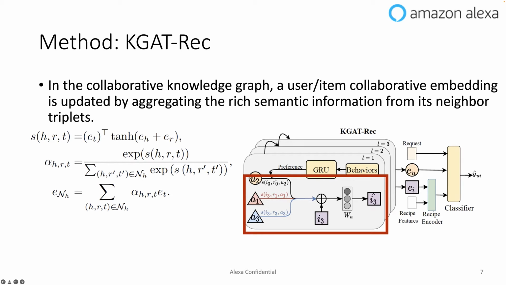So for example, I3 is a recipe and is linked with a user and two attributes. So we use an attention mechanism, leveraging both the entity embeddings and the relationship embeddings, to learn the different weights on the neighbors. And then we use the weighted sum on the neighbors to have a contextual embedding for the target recipe.